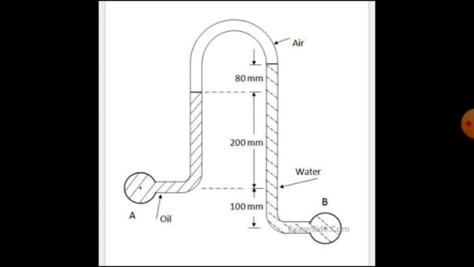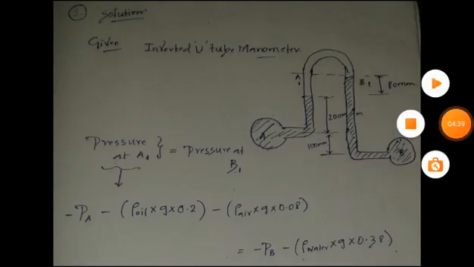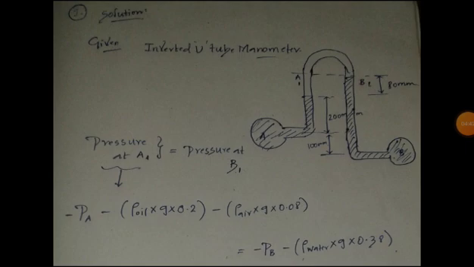That's the question. I have solved this. I will show you the answers. Now look at the screen. You can see pipe A and pipe B and the manometer as shown in the figure. Here, in the starting of the question itself they mentioned that the manometer is inverted. That's why the U is inverted in shape.